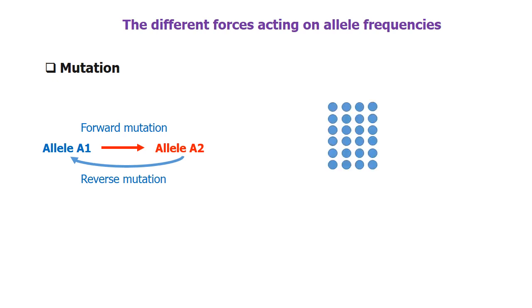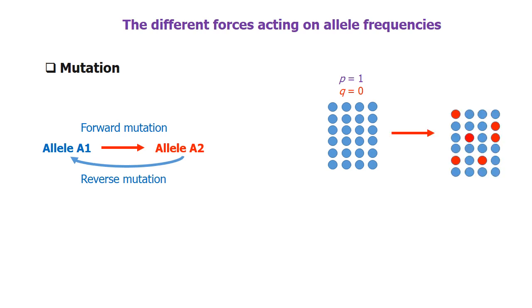Next, see what is the effect of forward and reverse mutations. In this population of individuals, there are only A1 alleles. What is the frequency of A1 allele? It is just 1. Usually, we denote allele frequencies by P and Q. Here, 100% of the individuals have A1 alleles, so P is equal to 1.